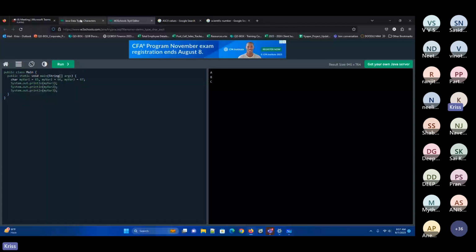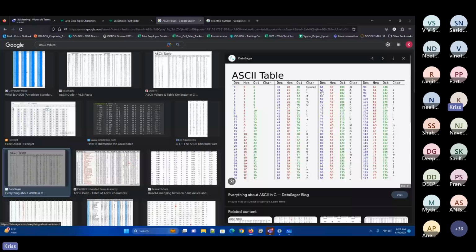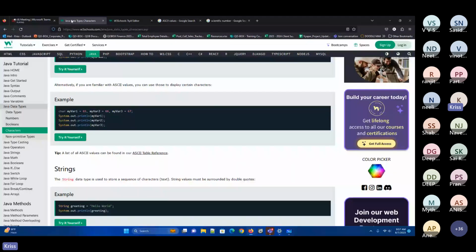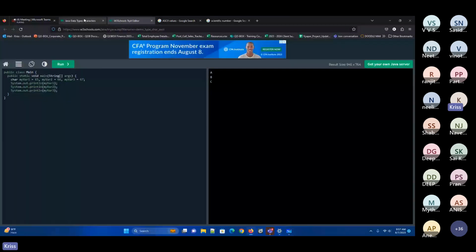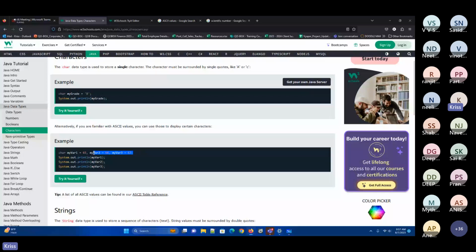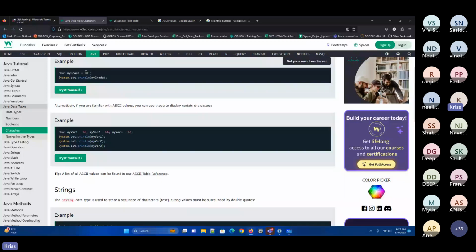You can see that 65, 66, 67 print A, B, C. You got it? So either you can store direct char values or you can store the ASCII values also. You can see the table references for this. Now, char would be in single quotes.